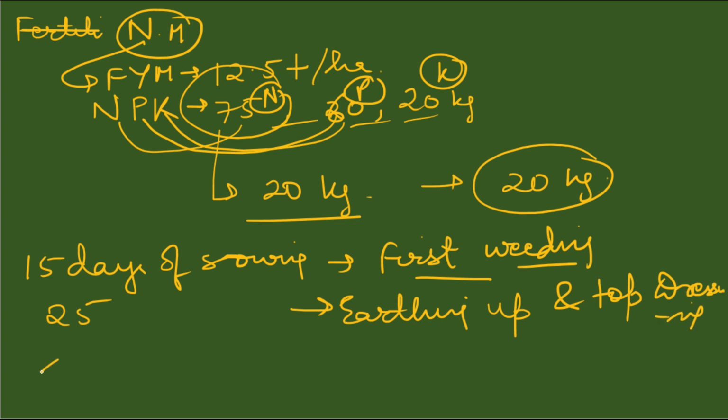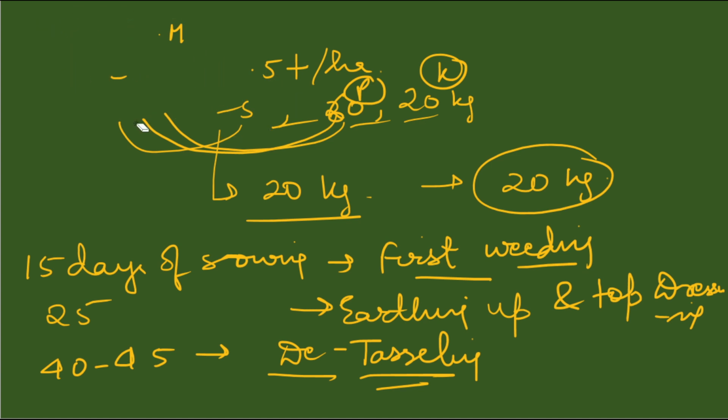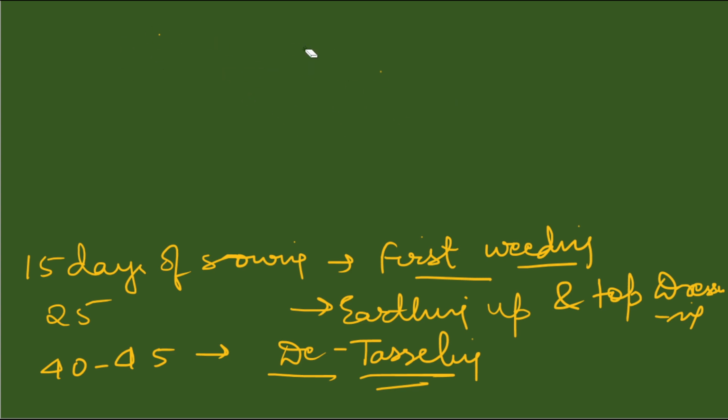And after 40 to 45 days, we will do detasseling, which is very important for any kind of corn variety. So these are the things we need to do. I hope you are able to understand this. So what we will do: after 15 days we will do first weeding, after 25 days we will do earthing up and top dressing, and after 40 to 45 days we will do detasseling.